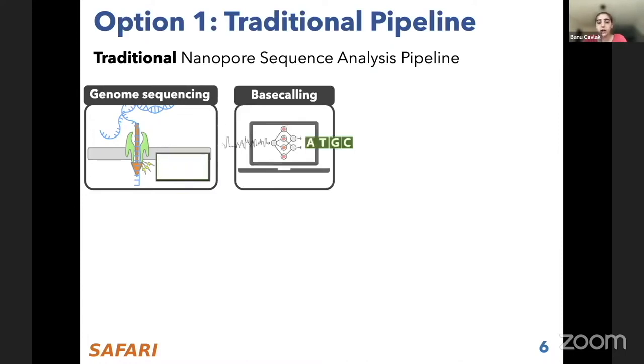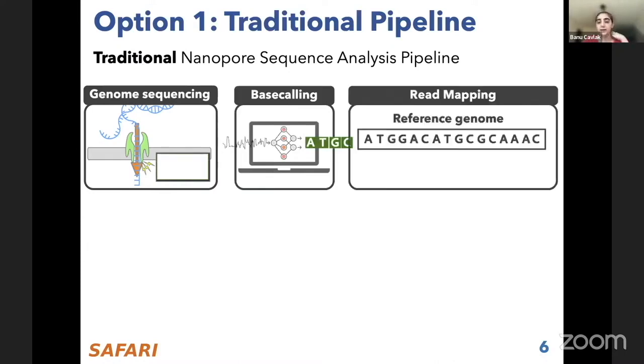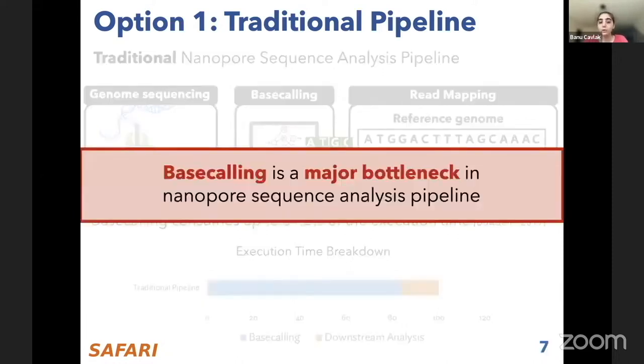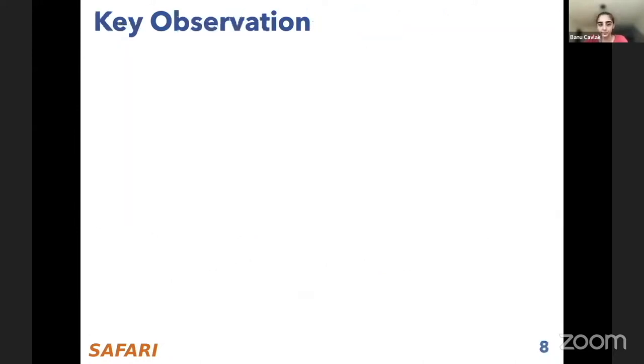This raw signal is then base called using complex neural network models that convert these raw signals to a set of bases. The next step after this is to perform read mapping, where these reads are matched to the reference genome to compute if the read can be mapped or not. Prior studies show that the base calling step alone can consume up to 84.2% of the total execution time, while the remaining analysis takes less than 16%. That's why we conclude that base calling is a major computational overhead in the nanopore sequence analysis pipeline.